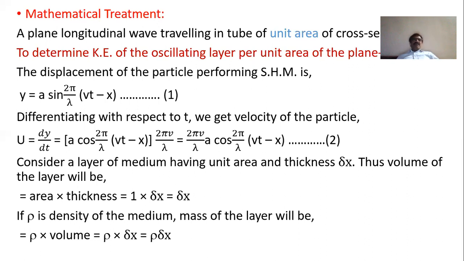Now differentiating this equation 1, the expression for displacement, with respect to t, we get the velocity of the particle, u = dy/dt.